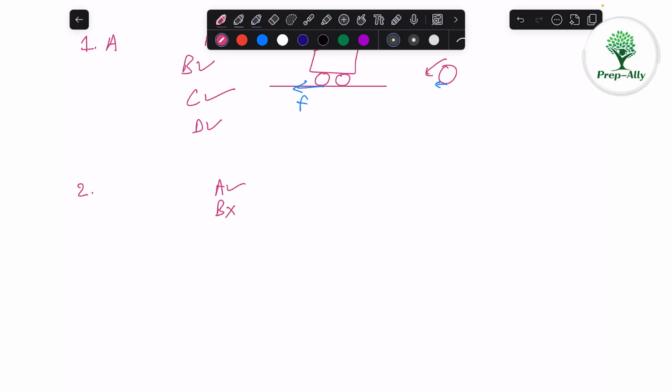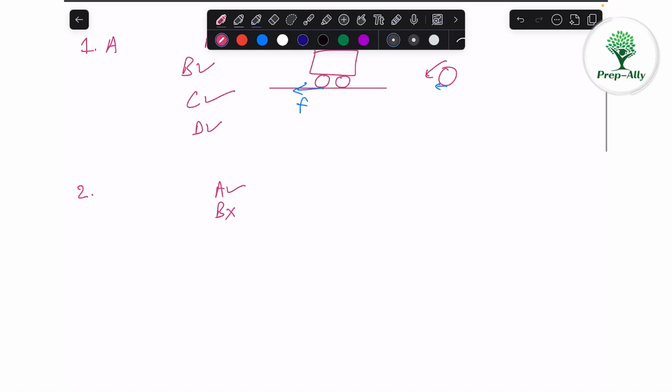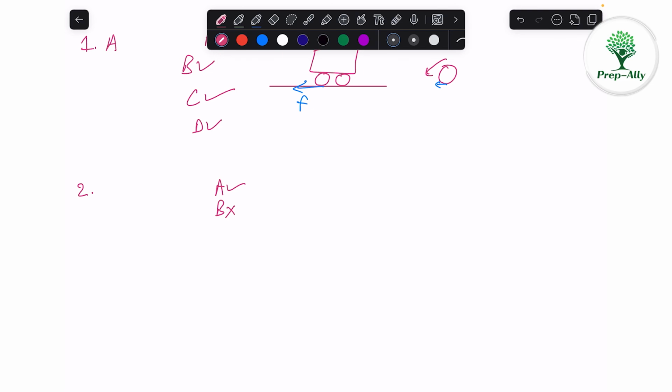C says the car loses its control because when the person steers the steering wheel, the car turns as it's supposed to do. Now that will happen in a normal condition. On a rainy day, it won't happen. The friction force is non-existent on a rainy day, so it will move in a straight line. It won't turn as it is supposed to. So C is wrong. D is the car loses control because when the person keeps the wheel